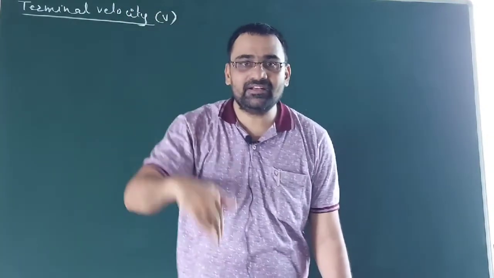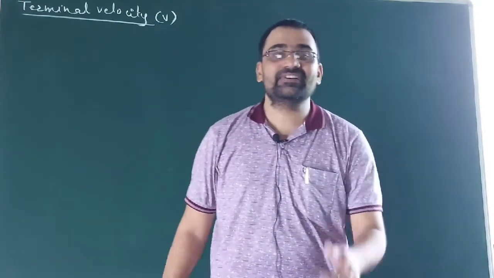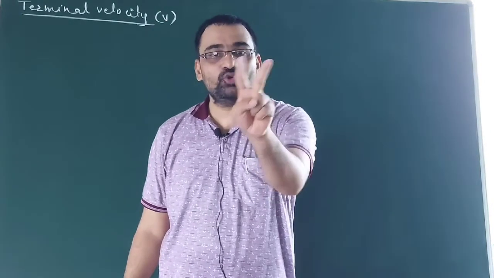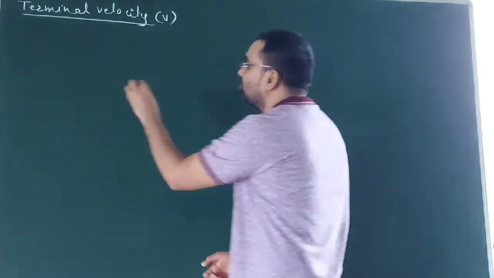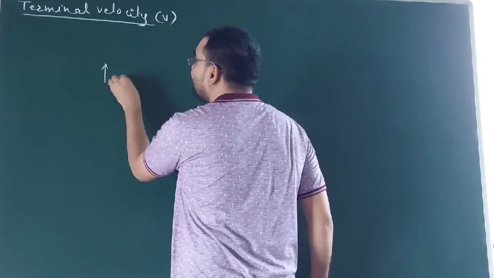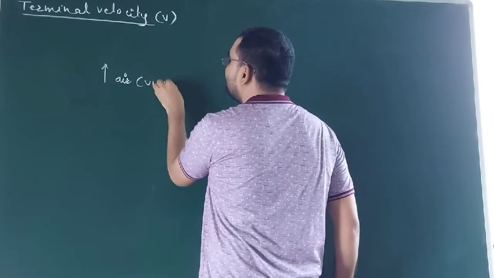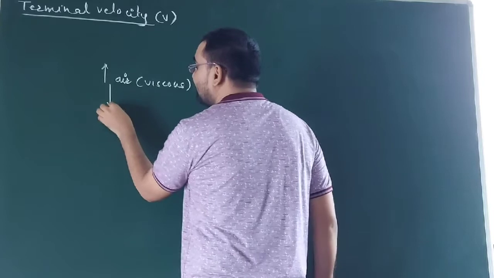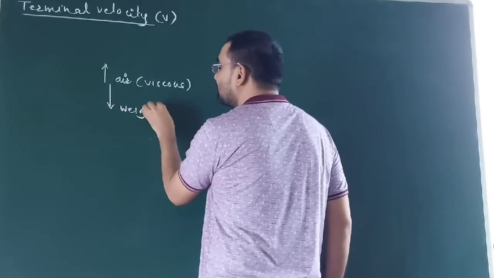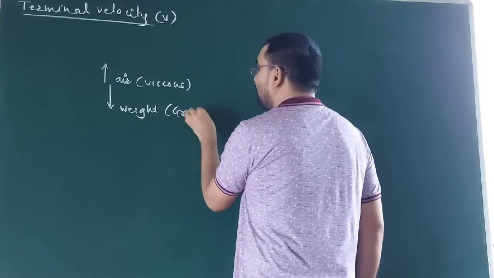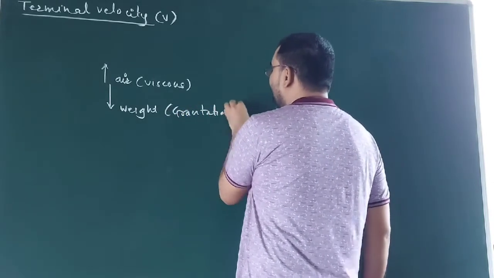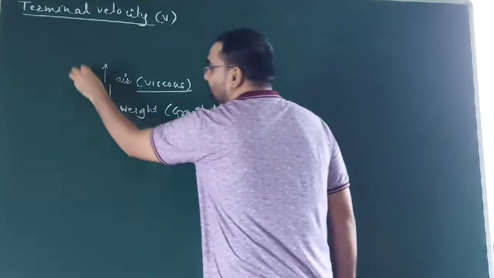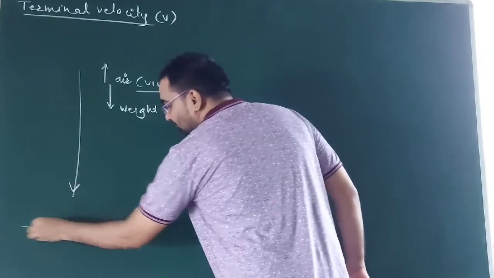He is going under gravity, in free fall, we can consider him, except for air resistance. So what is happening with him? He is acted upon by two forces. Which are those two forces? The first force is due to the resistance provided by air. We will call it which force? Viscous force. And the second force acting here is the weight due to gravitational force. Now definitely the weight of that person will be greater than the viscous force, then he will fall with very high speed toward the earth's surface.